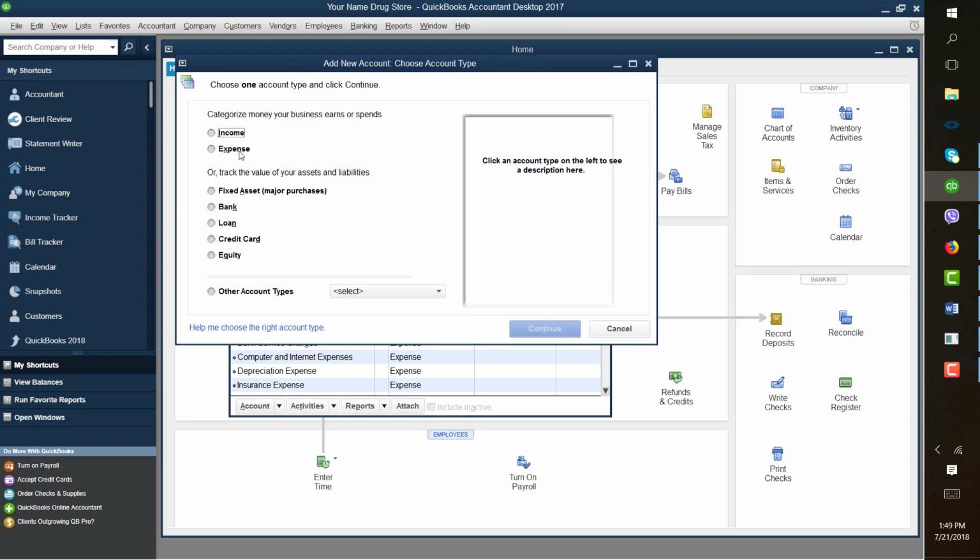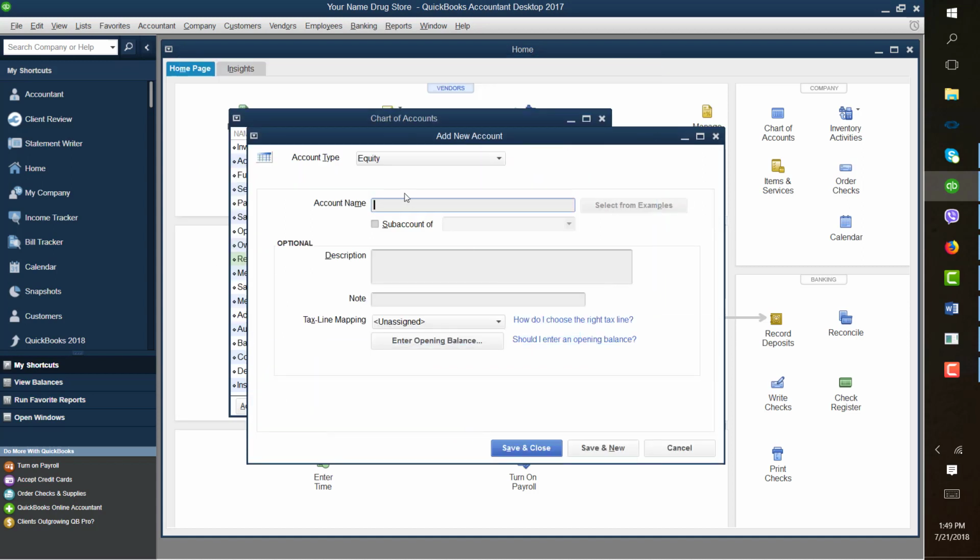On your name capital, we would like to create an equity account. And so you want to continue that and enter your name, comma, capital. This is going to be your beginning balance that you have set up for your capital.